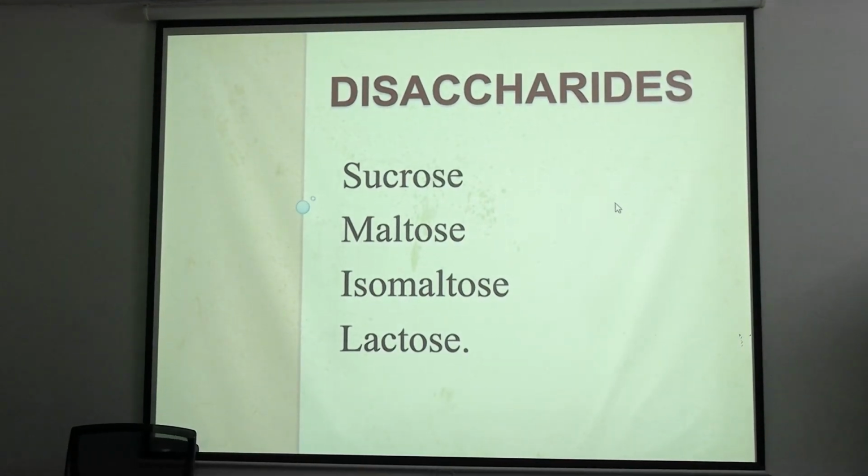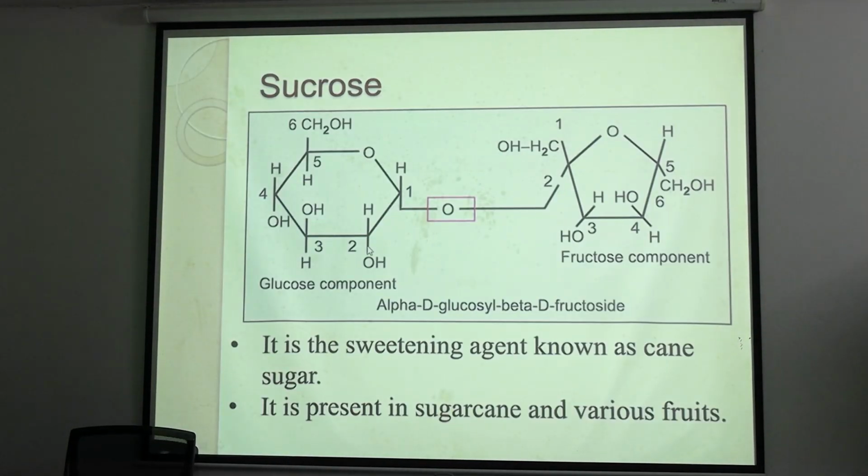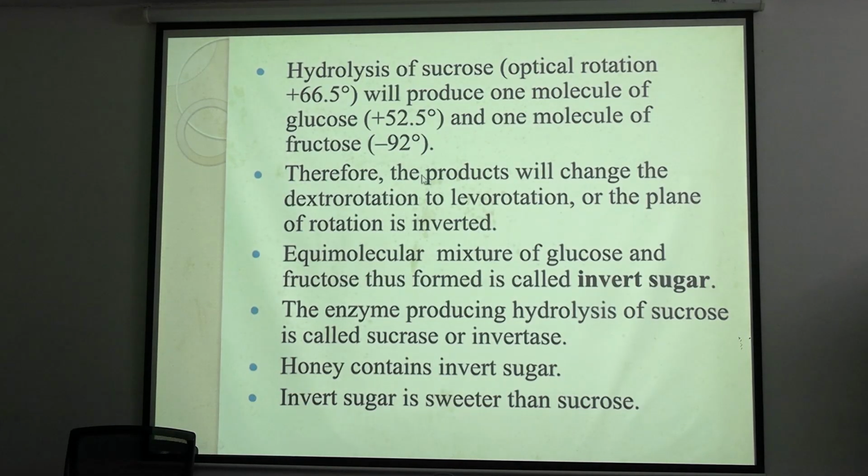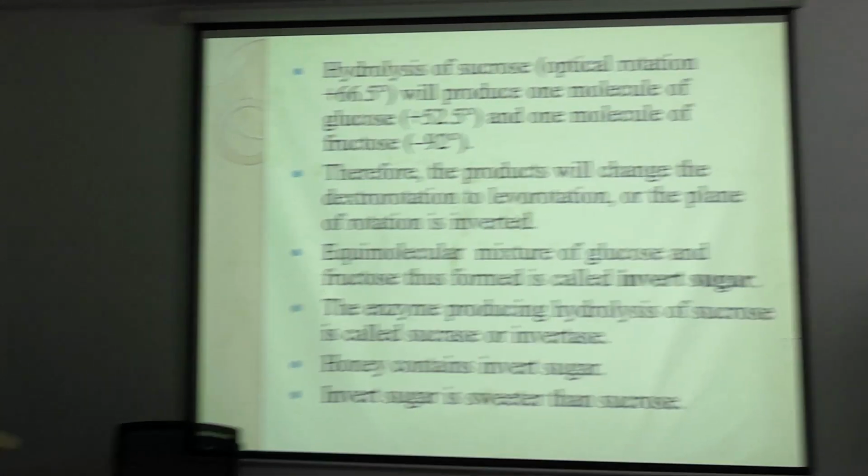Now come to disaccharides. Tell me very fast. Sucrose is made up of glucose and fructose with a 1,2 glycosidic linkage, and it has the property of invert sugar. Why? The initial rotation of sucrose is plus 66.5, but when hydrolyzed it changes into one glucose and one fructose.